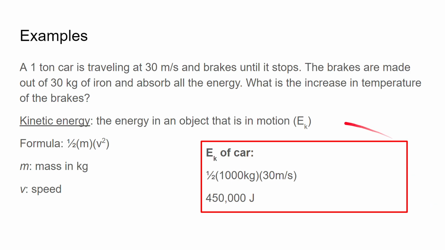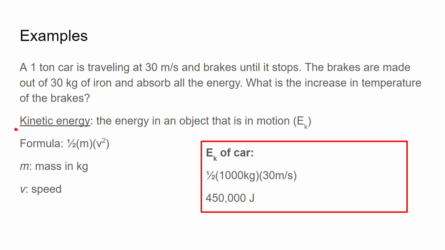And now for the final question. A 1-ton car is traveling at 30 meters per second and brakes until it stops. The brakes are made out of 30 kilograms of iron and absorb all the energy. What is the increase in temperature of the brakes?